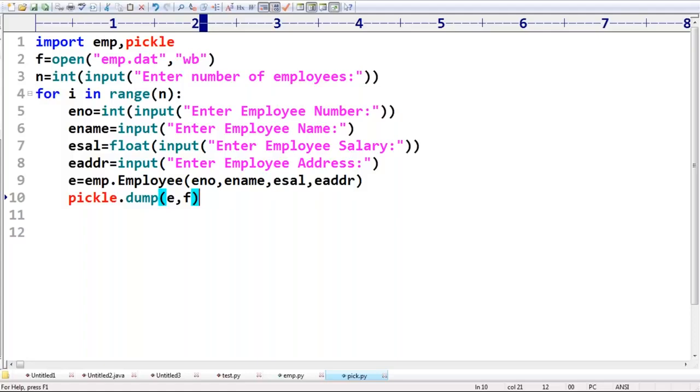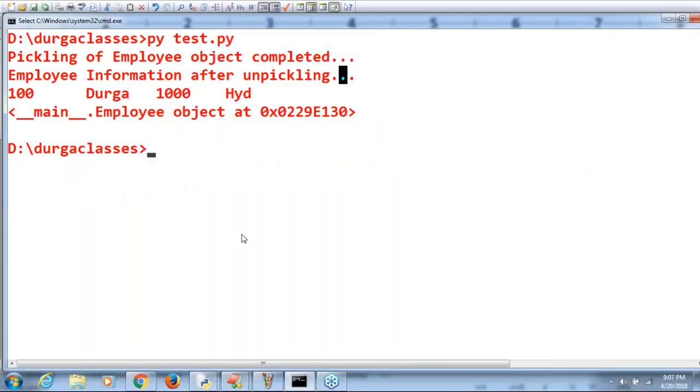Next, after that, I want to pickle employee objects. The second part is also ready, but I didn't write the unpickling. Sir, first let me do that. Okay, let me do that.